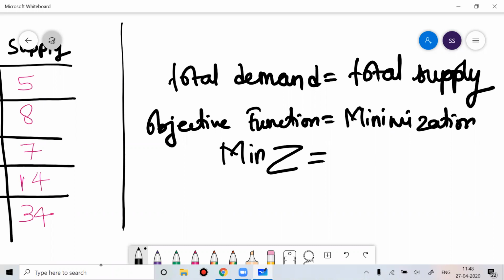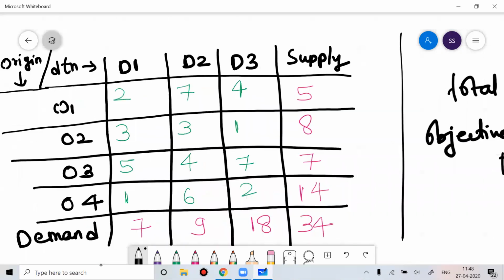In case you see this data, and the data in the problem is given in profit or revenue, then we have to convert that maximization problem into a minimization problem. So that we also learn.